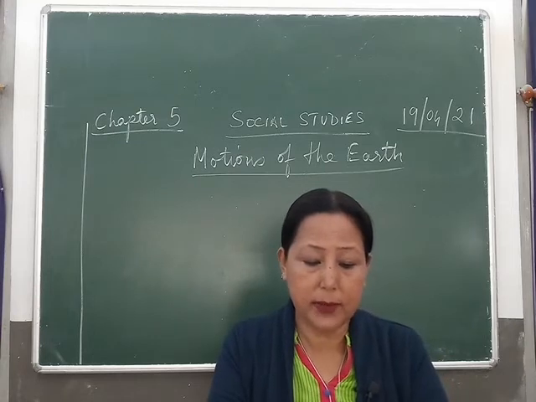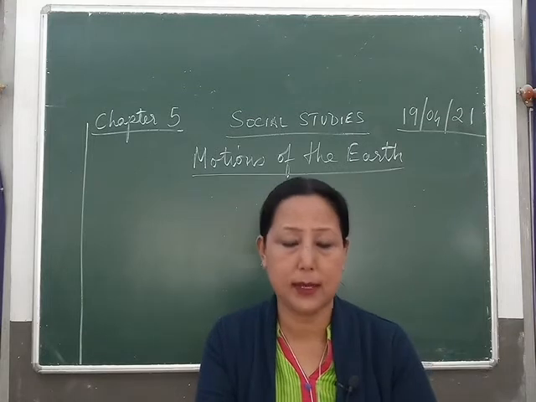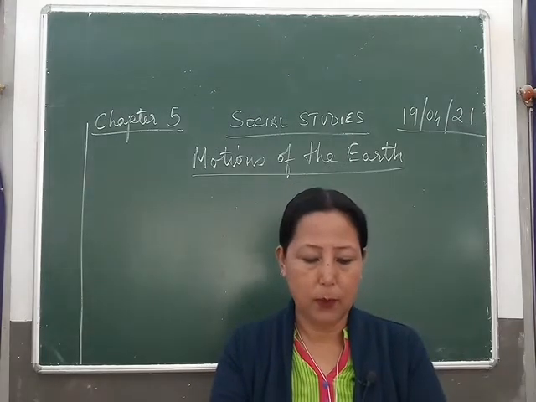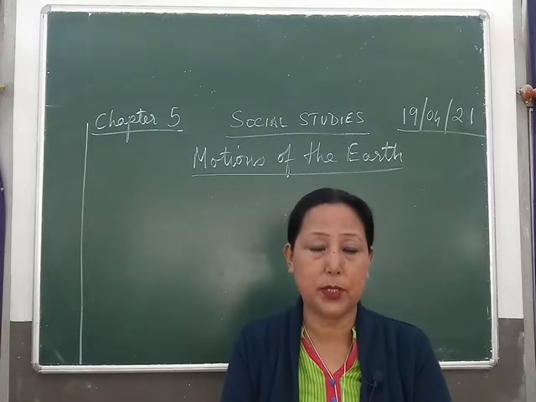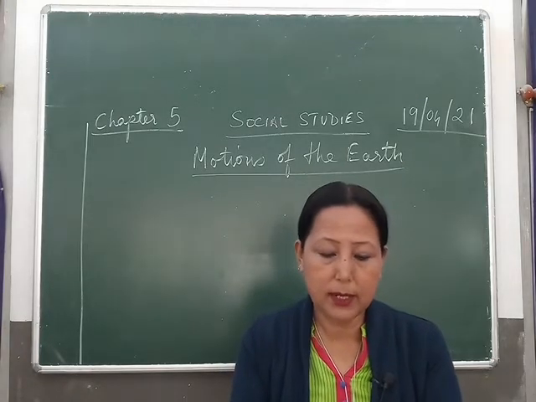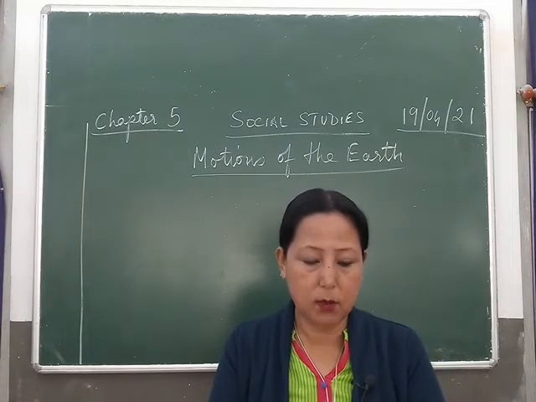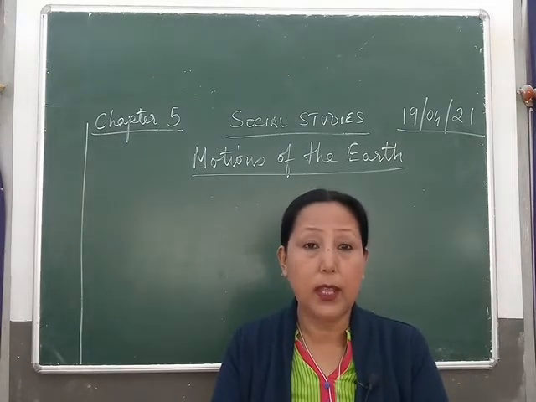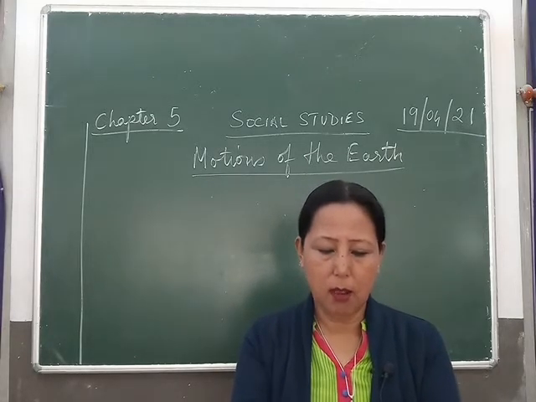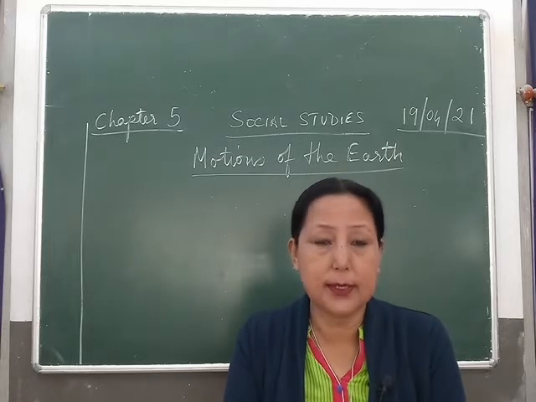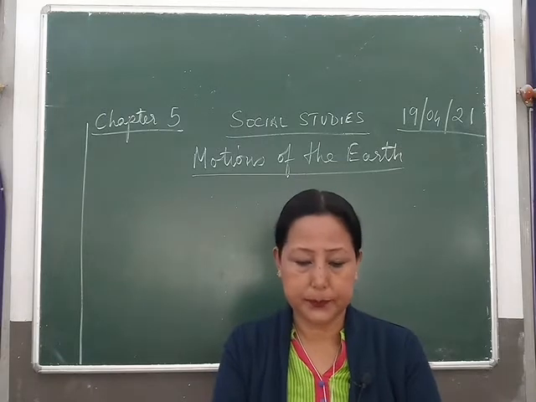So now we begin with day and night, how it becomes day and night. As the earth is spherical in shape, only half of it faces the sun at a time, while the other half remains in darkness. Just now I showed you the picture, isn't it? The imaginary line which separates the dark portion from the lighted one is called the circle of illumination. As the earth rotates, all parts of the earth experience day and night in 24 hours, okay?